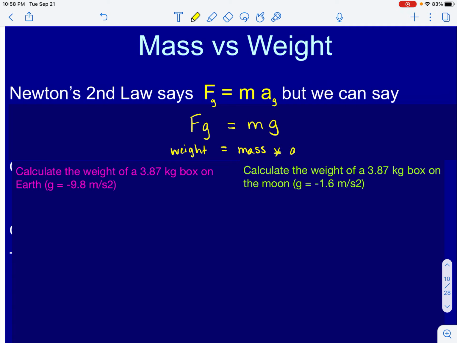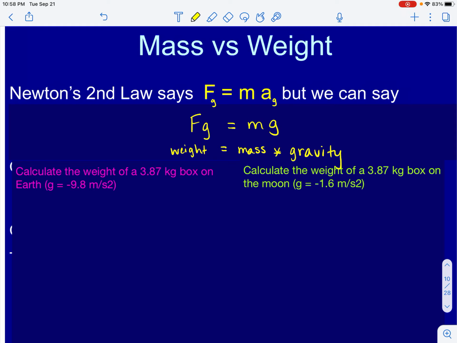We are going to just put a g for gravity because there is no other option. My gravitational acceleration is always going to determine the weight of my object. So I am no longer going to say a, because a implies that it could be a variety of accelerations. When we are talking about the weight of the object, we are just going to say mg, mass times gravity. It is always going to be times the acceleration due to gravity.